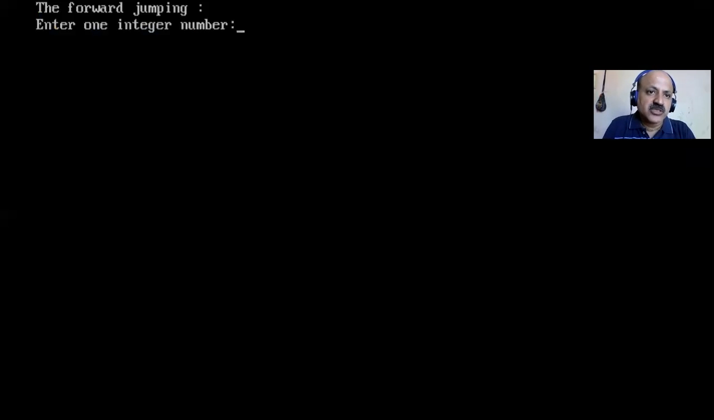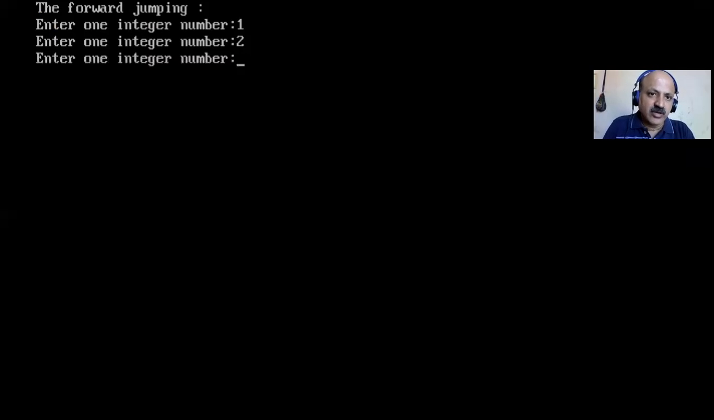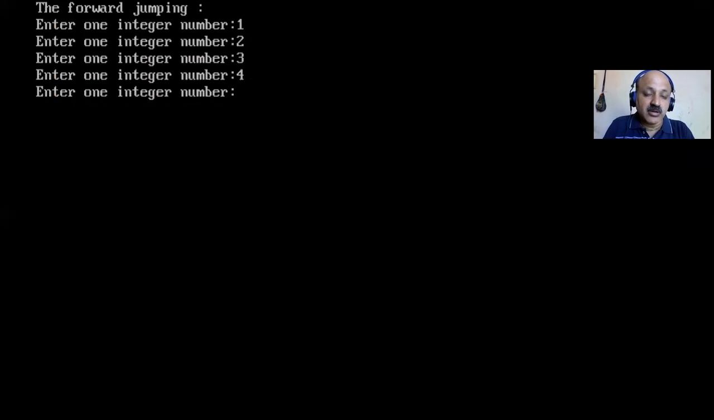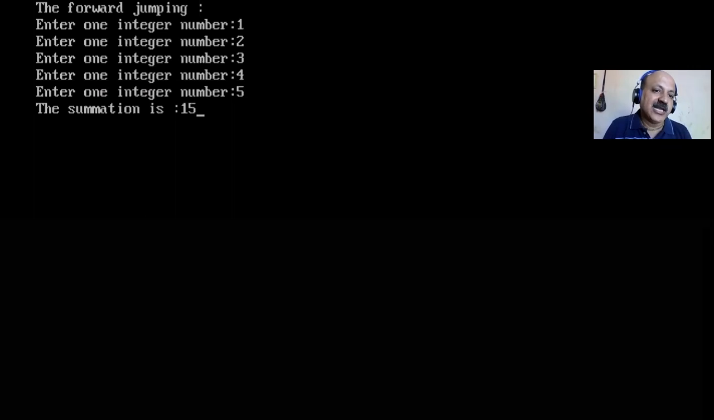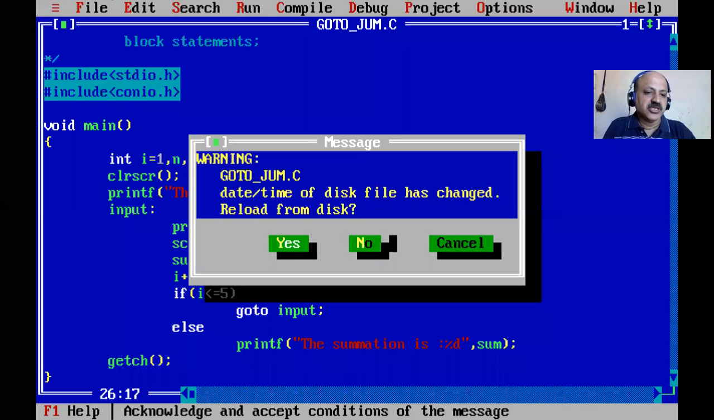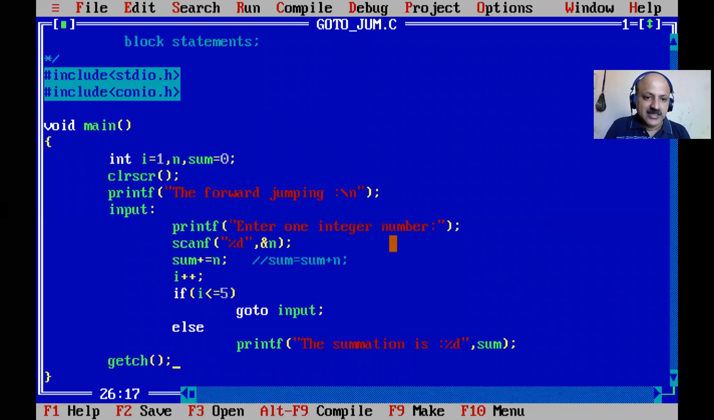So that is forward jumping, the message is printed, enter one integer number. We can give any number, but I start with one. Yes, then again it jumps to the input block and asks for the value again, like a for loop. It works the same as a for loop, and one integer number 3, and then again 4, and the last time, because i is less than or equal to 5, the number 5 is input, then it comes out, and our sum is printed in the else part, and enter, so it comes out. So that is line by line.